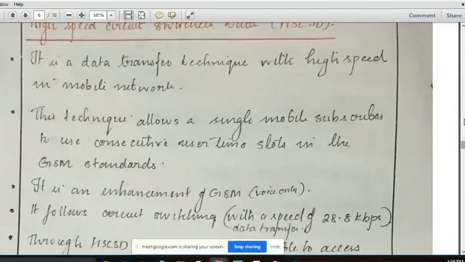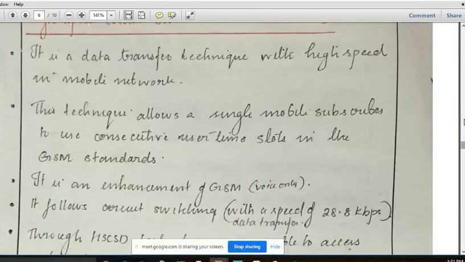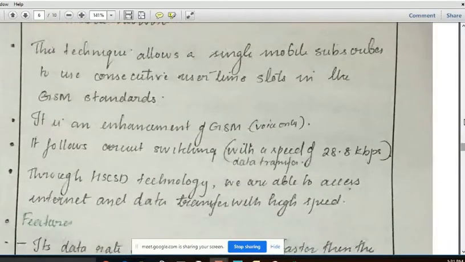For GSM the operation was voice only, and in HSCSD we have web browsing. We can use the internet also. It follows circuit switching with a data transfer speed of 28.8 kilobits per second. Through this HSCSD technology, we are able to access the internet and transfer data at high speed. So by using this advanced version of GSM technology, we can access the internet and transfer data with high speed.